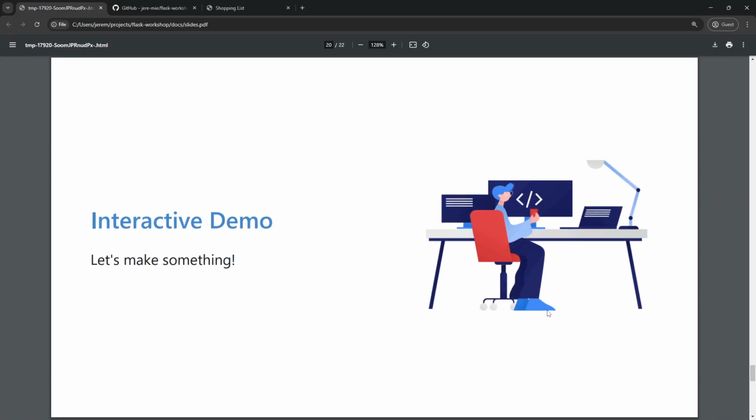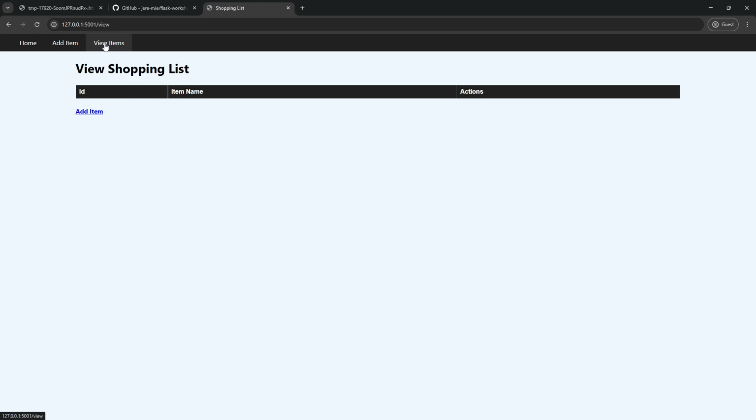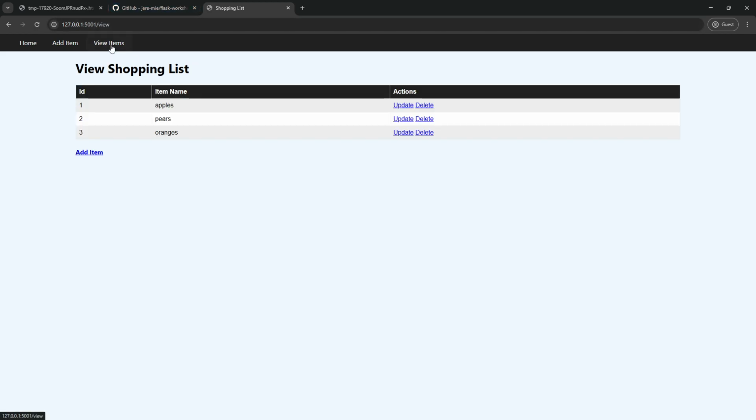So, what exactly will we be building today? We're going to be building a pretty simple shopping list application. So you can see we have a home page, we have an add page, and we have a view page. So let's go to this add page, and let's say we want apples, and let's say we want pears, and oranges. We can now go to view items, and you'll be able to actually see all the different items we just put in. Additionally, we'll be able to update or delete them.